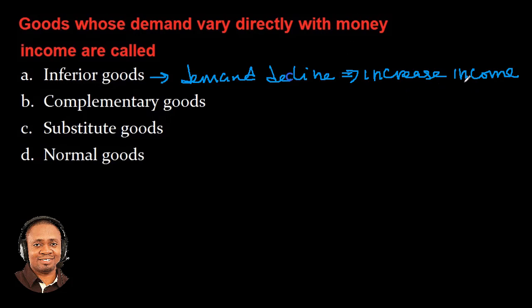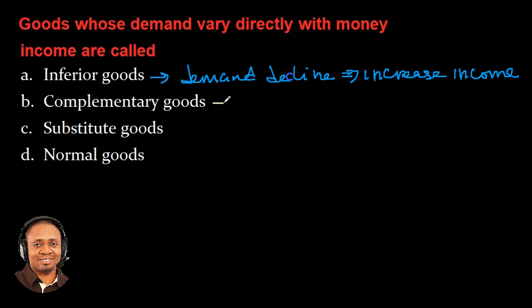So if the income of the consumer increases, the consumer tends to demand less of that product, and this usually happens in off-brand products like off-brand electronics or off-brand fashion wears. Okay, good. So this option A is not correct.